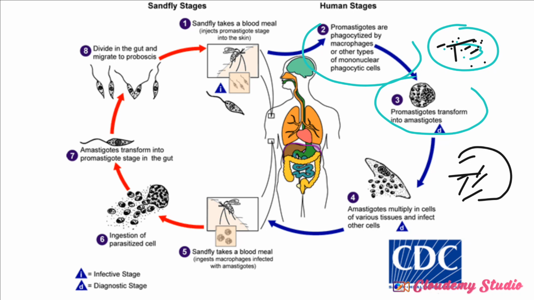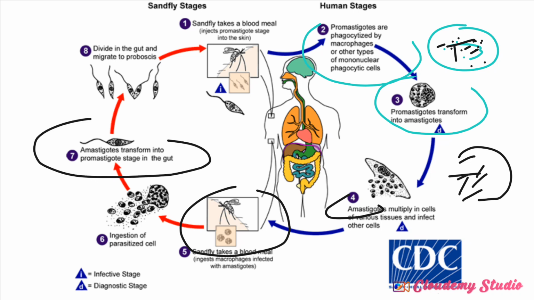You understand? So it is now this amastigote that the sandfly will take in. Once it is taken in, it will transform into a promastigote. Now, remember I told you that we have different promastigotes: we have nectomonad, we have leptomonad, we have ectomonad. You understand? Now, this amastigote divides in the gut, either the midgut or the hindgut.